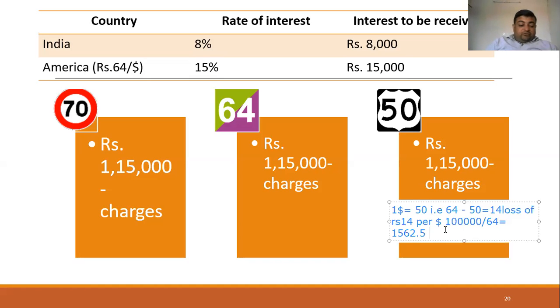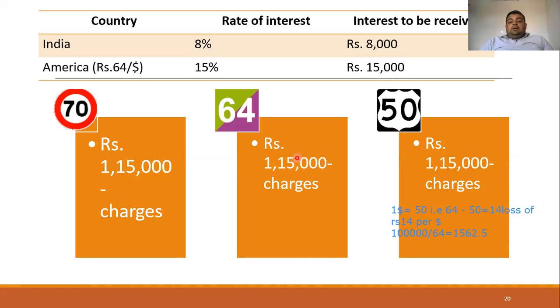Now here it has fallen by 14 rupees per dollar, and there are 1562 dollars. If we convert this into that currency today, there will be a loss of approximately $200 to $300. So who will bear that loss? To cover that loss, what has the person done? Now we will close this. Now, what the person has done is that at this time he has bought $1,562